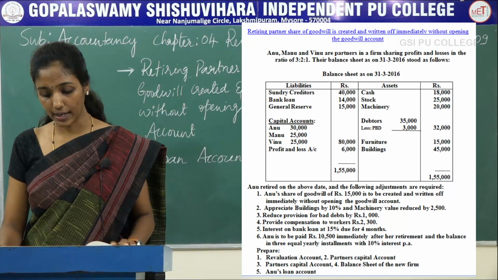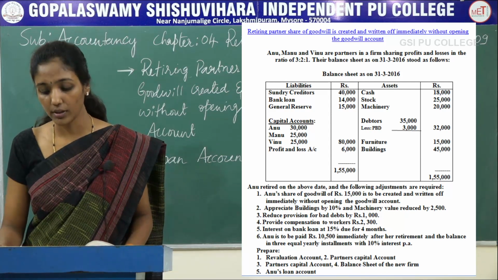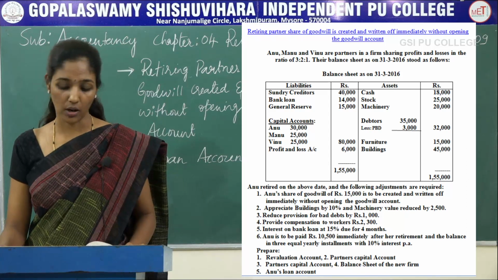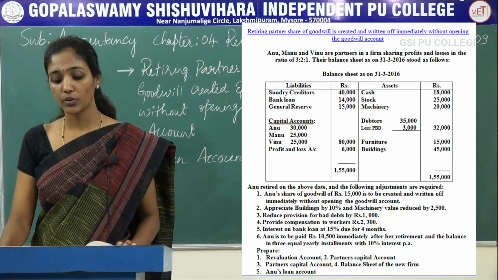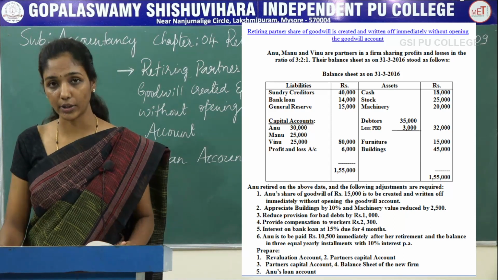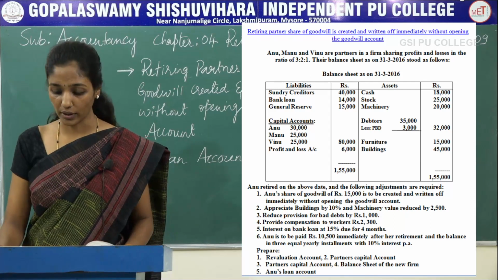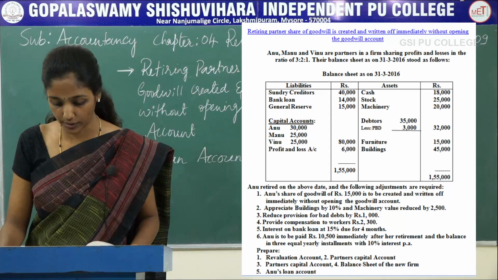And on the asset side, cash 18,000, stock 25,000, machinery 20,000, debtors 35,000, less provision for bad debts 3,000. So now the actual debtor is 32,000. Furniture 15,000, buildings 45,000. So now the total is 1,55,000.